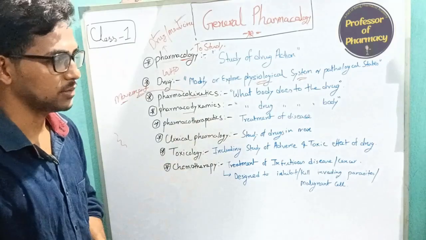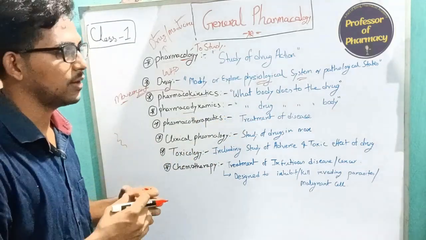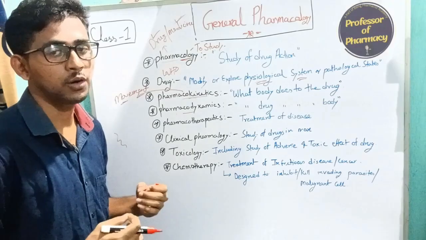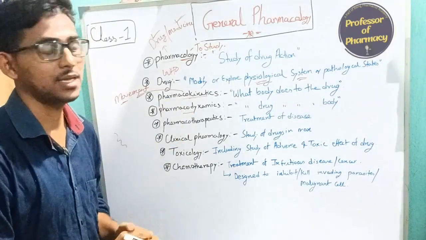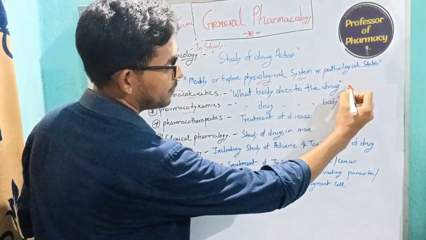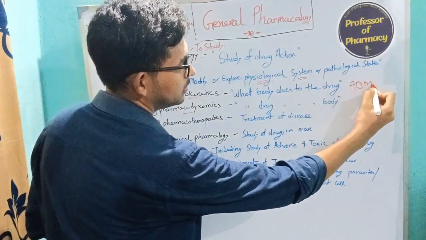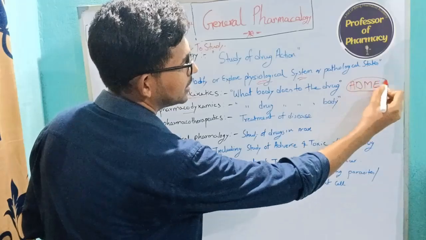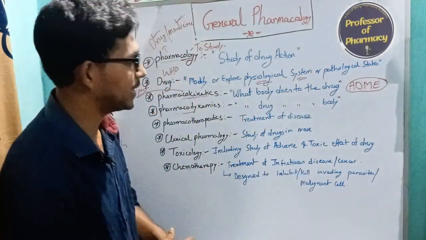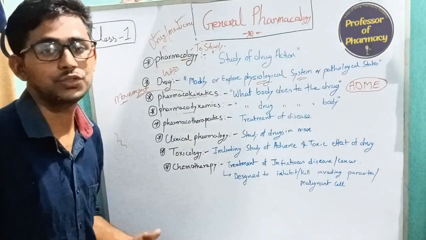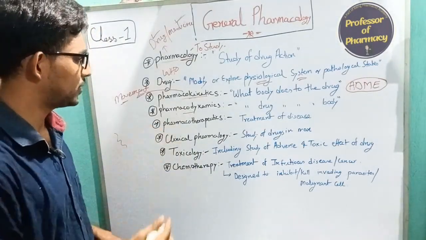After taking the drug, how the body responds to it is called pharmacokinetics. In pharmacokinetics, we have four parameters: absorption, distribution, metabolism, and excretion, which we will cover in an upcoming lecture.